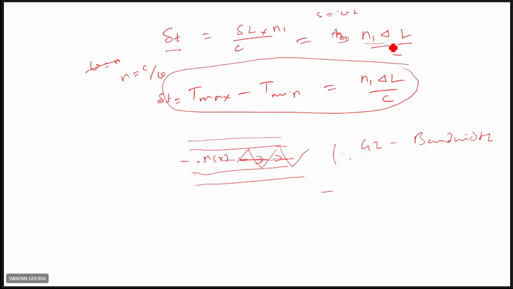So delta T is delta L into N1 upon C. And delta L, as we have just seen, is L1 into delta, that is L for a certain length. So delta T, the time difference, T max minus T minimum, is N1 delta L upon C. That is the intermodal dispersion in MM fibers.